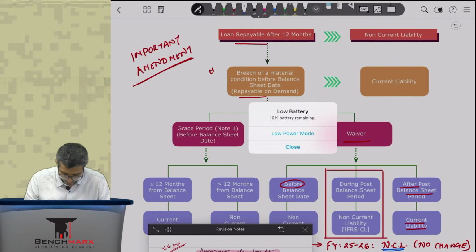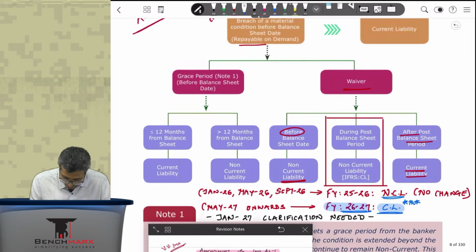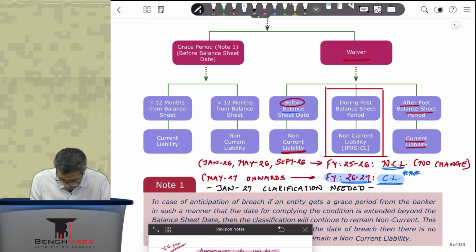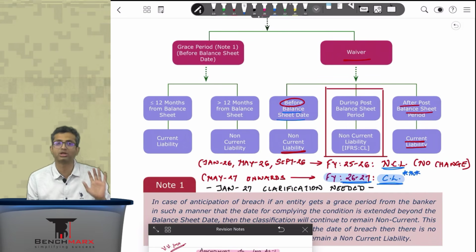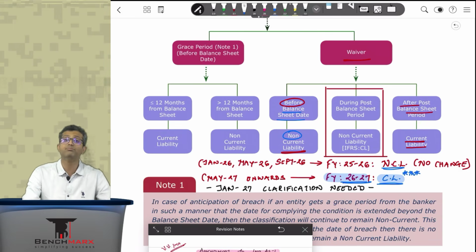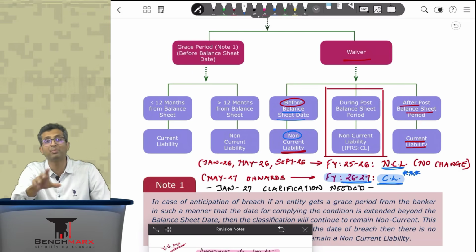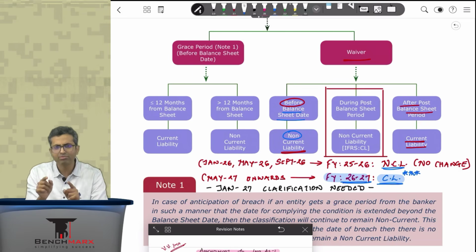So over here, no problems. There was a breach and there was a waiver. Before the balance sheet date, you got a waiver, which means as on the balance sheet date, the loan is still repayable after 10 years. The classification will continue to be non-current liabilities. There is no change. But what if the waiver is obtained in the post-balance sheet period? That is, before the directors signed their accounts.